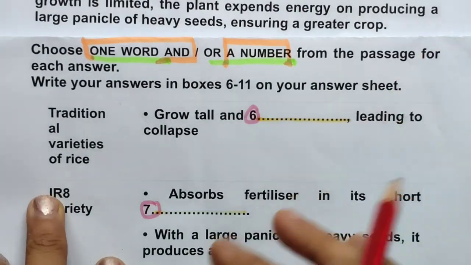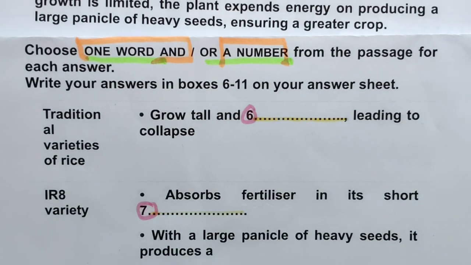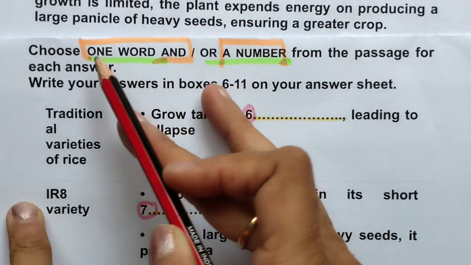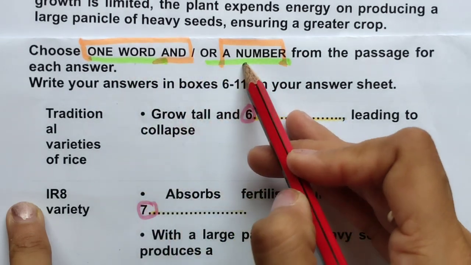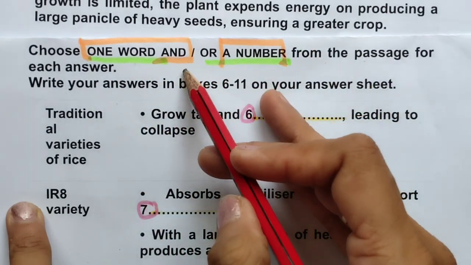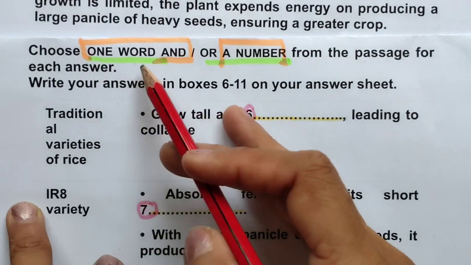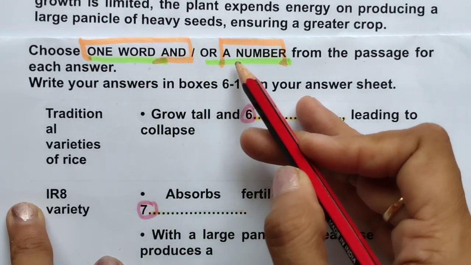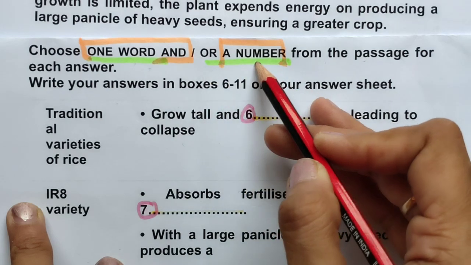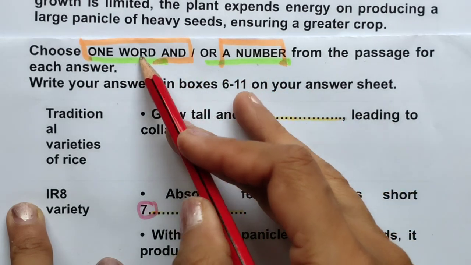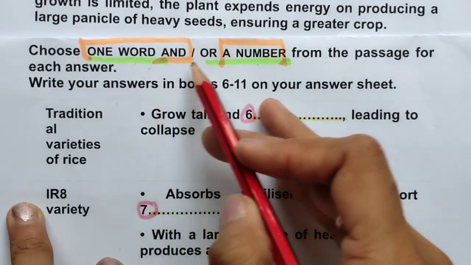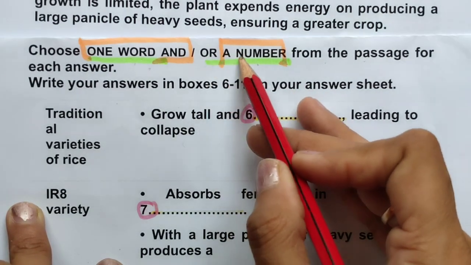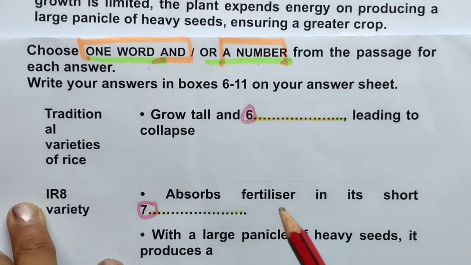Now this is fill in the blanks. So choose one word and or a number from the passage. For completing the notes below, there have been instructions. Read the instructions carefully. We can use one word also, and or a number also, or a combination of word and a number also. It means they have given specific instructions, especially the answer will be a number and word combination.